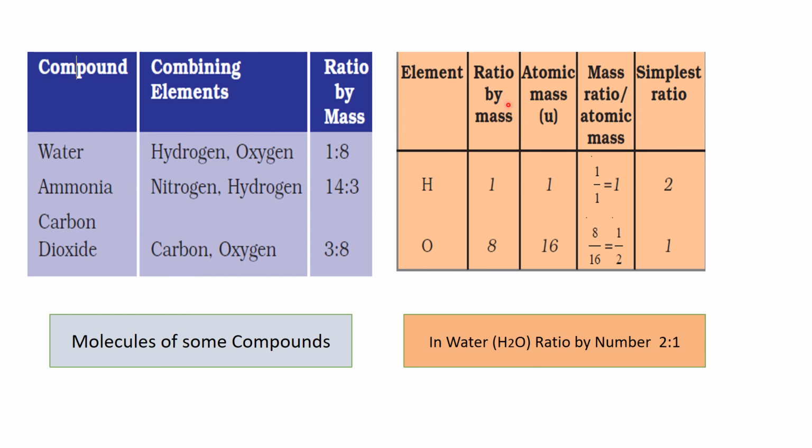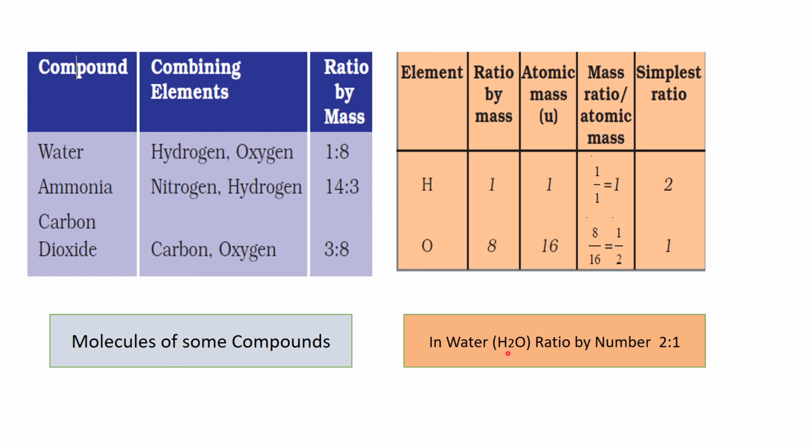We will make a table like this: ratio by mass, then atomic mass, and then there is a formula to get the ratio, mass ratio upon atomic mass. So when we do it, hydrogen has 1 mass, ratio by mass is 1, atomic mass is also 1, so it comes to 1. And when we are talking about oxygen, it is 8, then it is 16, and then mass ratio upon atomic mass will be 1 by 2, and when we write H ratio O, it becomes 2 ratio 1. Simply also we can see H2O, that 2 atoms of hydrogen and oxygen has 1 atom.